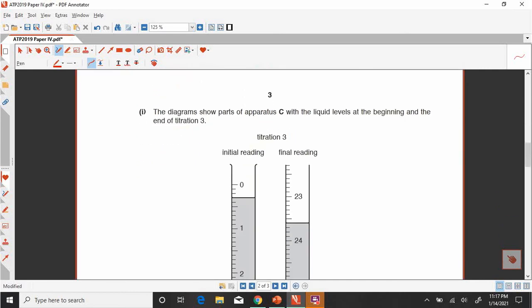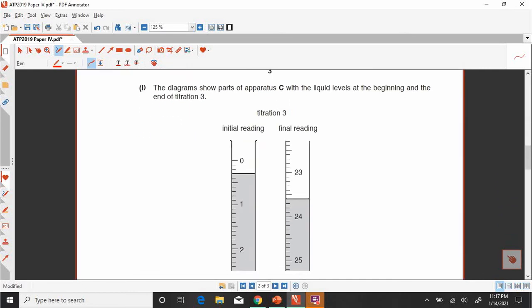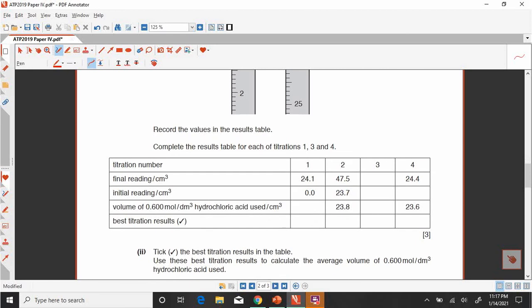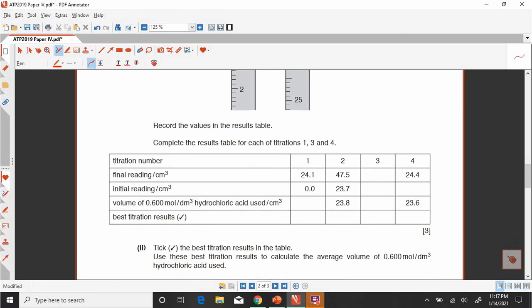Now look at the readings. This is the table. Look here, for the first titration, initial and final readings are there. Now we have to calculate the volume. How can we calculate the volume? We will subtract the initial from the final. So the answer will be 24.1 same. Then titration number 2 is completed.